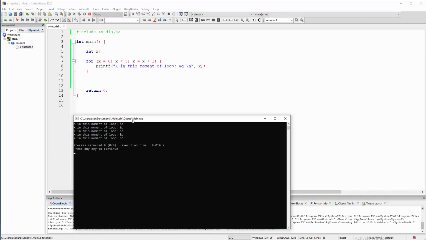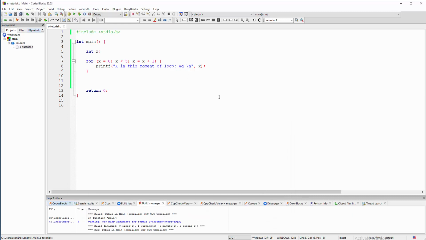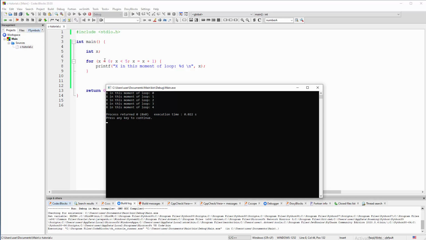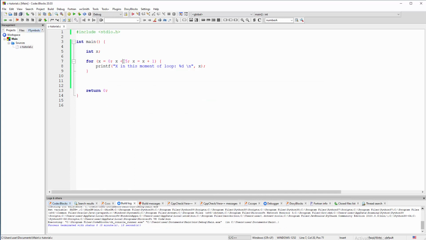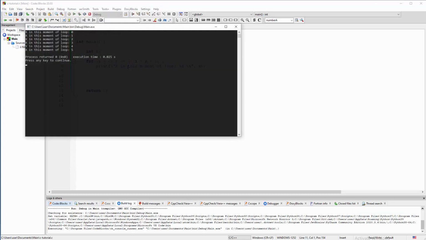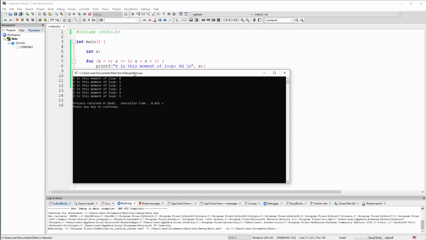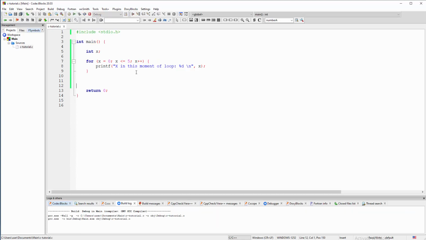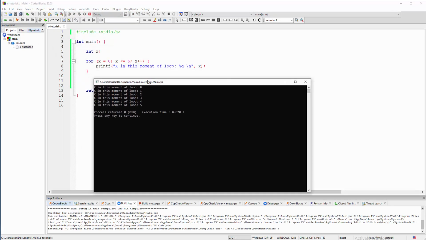Oops, why don't I see... oh, the percent symbol, sorry, the percent symbol, and there you go, from 0 to 4. Well, we do have 0 as a starting point, and we see 4 and not 5, because here you can switch from less than to less than or equal to. So you can fix that by typing 6 here, or you can just say less than or equal to. Okay, there you go. So another option, x plus plus, will give you absolutely the same result.